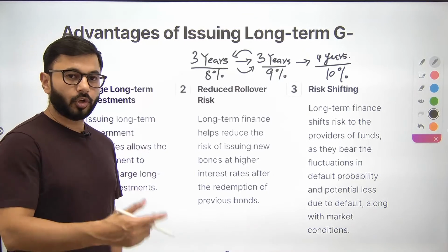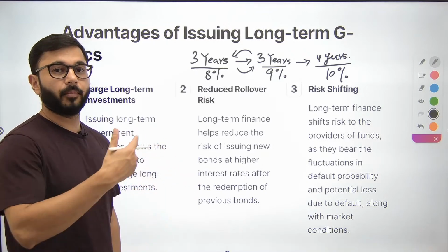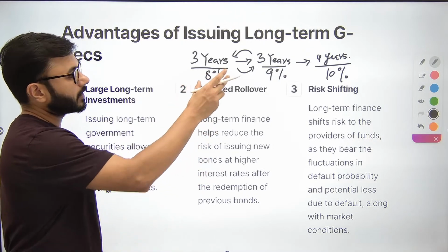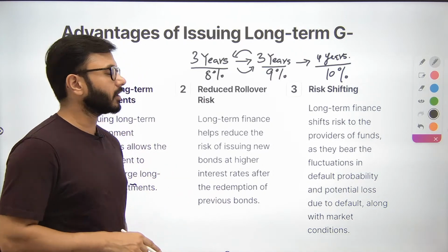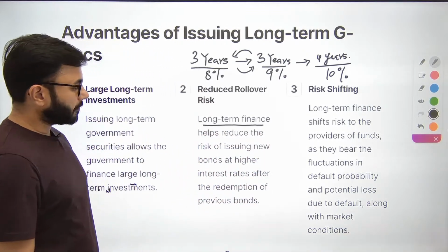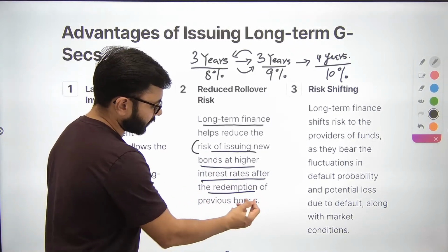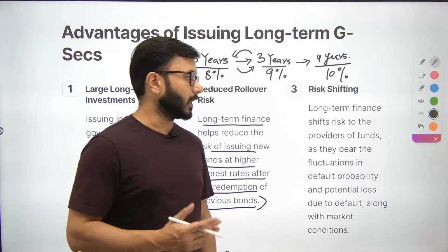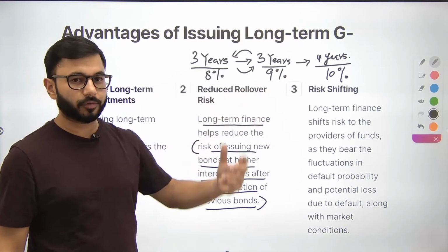You have to roll over, you have to keep applying for more and more borrowings. You have to keep issuing more government securities again and again and again. And the risk associated with them increases in the eyes of the people or the lender, and therefore the interest rates keep increasing. Let's see what it says here. Long-term finance helps reduce the risk of issuing new bonds at higher interest rates after the redemption of previous bonds. पिछले के रिडेम्पशन के बाद हम जब फिर से इशू करने जाते हैं, then the risk increases in the eyes of the investor, automatically rate of interest increases.